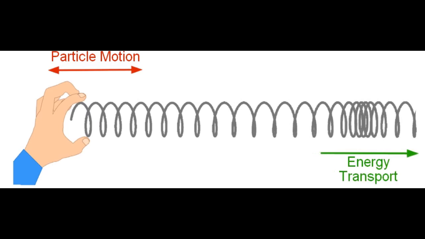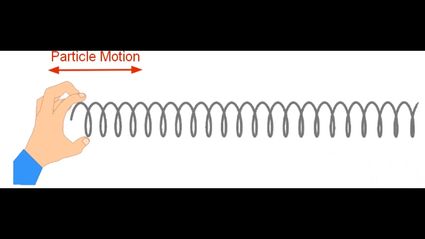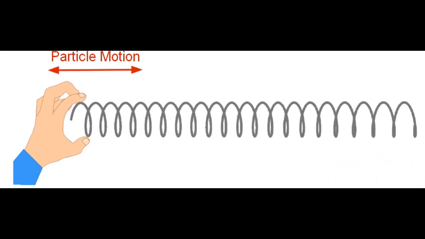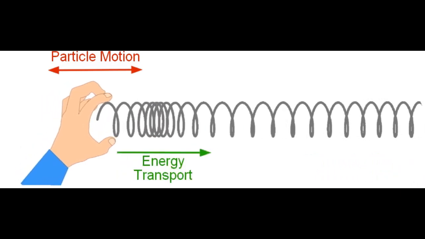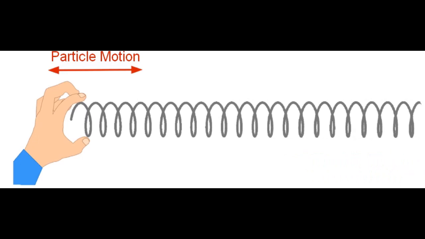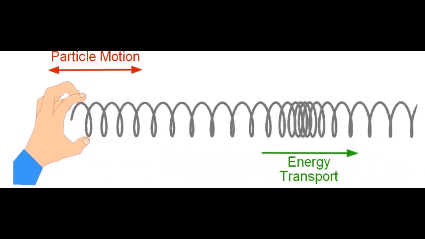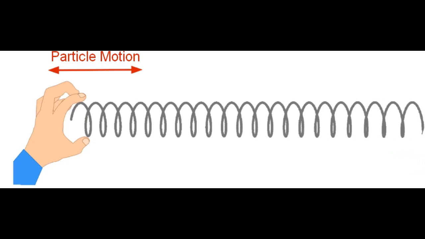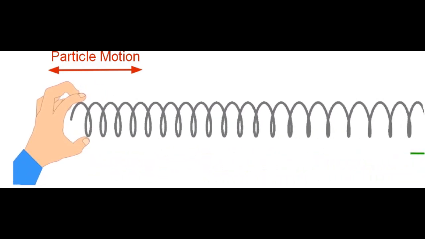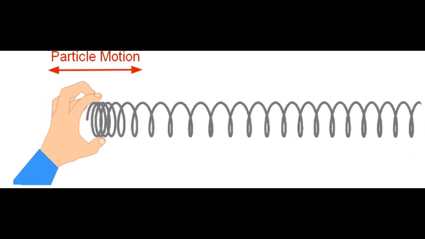Consider the presence of a wave in a slinky. The first coil becomes disturbed and begins to push or pull on the second coil. This push or pull on the second coil will displace the second coil from its equilibrium position. As the second coil becomes displaced, it begins to push or pull on the third coil.